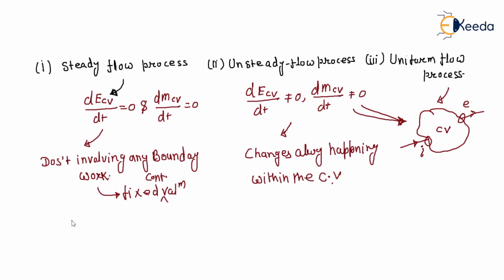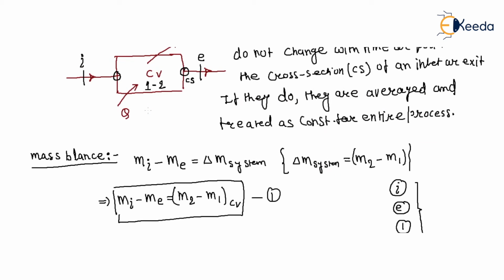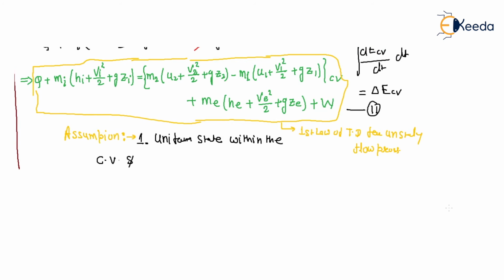So equations one and two are called uniform state, uniform flow.